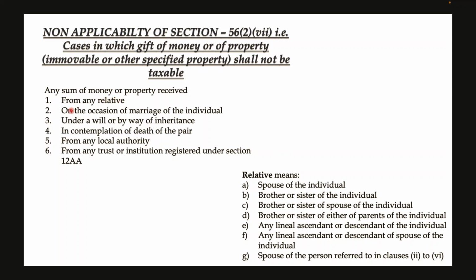Any gift received on the occasion of the marriage of the individual is not taxable. Anything transferred through will or by way of inheritance is not taxable. Anything received in contemplation of death of the party is not taxable. Any gift received from a local authority or any trust or institution registered under section 12AA is not taxable.